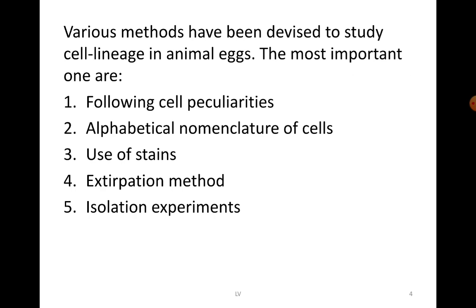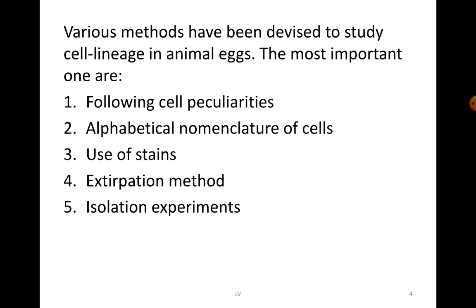So when we say this is how a lineage of the blastomere can be traced or studied, then the question arises, how can you do it? While studying fate maps, we said that it can be studied by using different methods: vital staining, genetic markers, radioactive markers, carbon particles, etc.